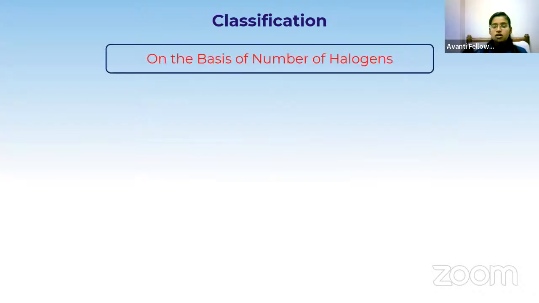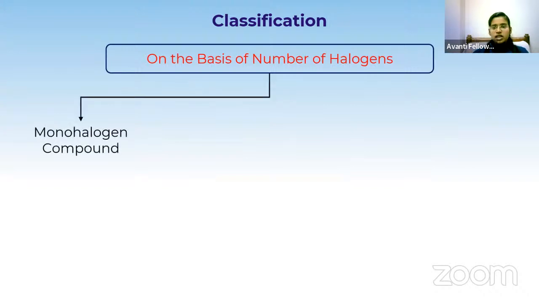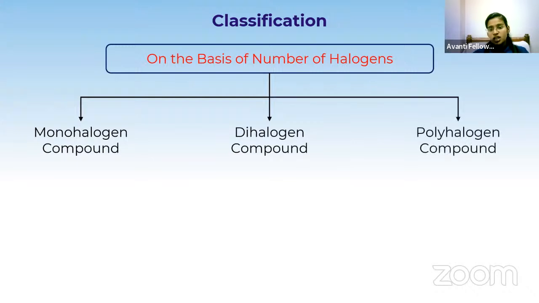First of all, we are going to classify the compounds on the basis of the number of halogens present. It is actually very easy. If only one halogen is present, we call it monohalogen. If two halogens are there, it is dihalogen. If more than two are there, it is a polyhalogen compound.